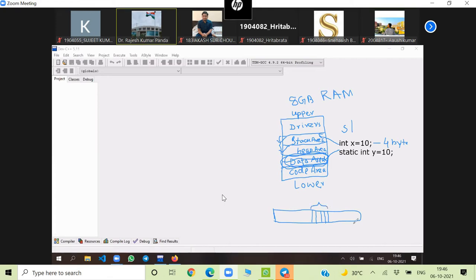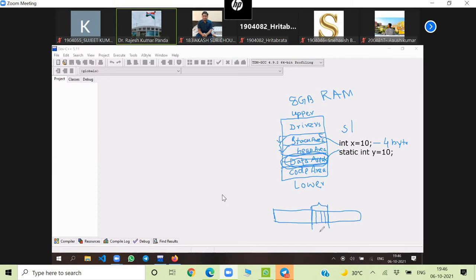Will x be stored or 10 be stored? 10 will be converted into binary and stored in this area from here to here, in these 4 bytes.